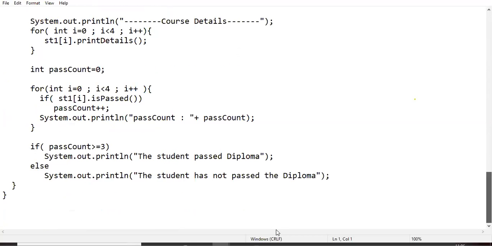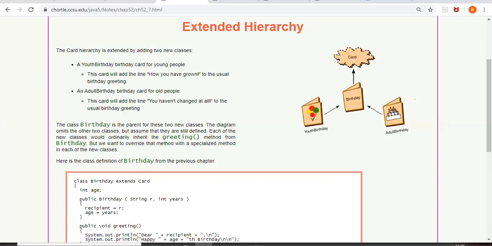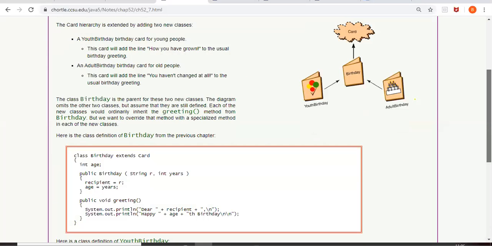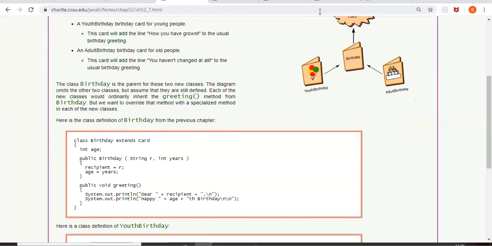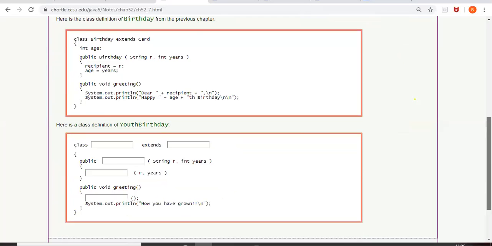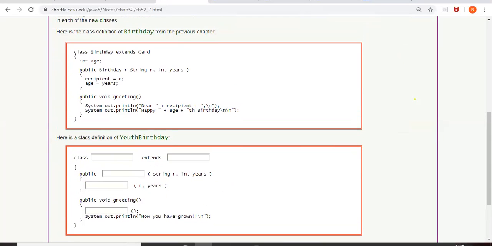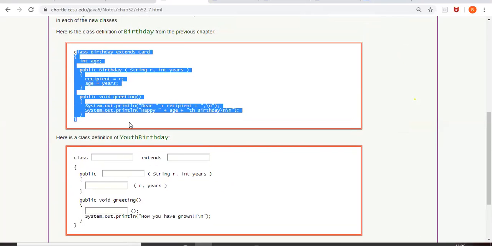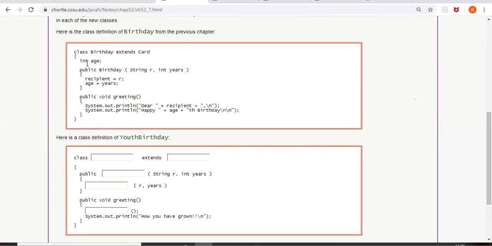I want you to go through these particular slides further. See, I think in this short time we can do this exercise. There is a class Birthday. This is the Birthday class. Here you have to define the class YouthBirthday, which is a subclass of the class Birthday.